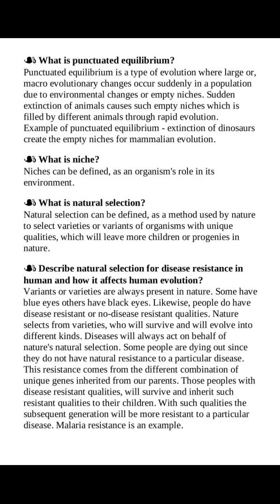Diseases will always act on behalf of nature's natural selection. Some people are dying out, since they do not have natural resistance to a particular disease. This resistance comes from the different combination of unique genes inherited from our parents. Those people with disease-resistant qualities will survive and pass such qualities to their children. With such qualities, the subsequent generation will be more resistant to a particular disease. Malaria resistance is an example.